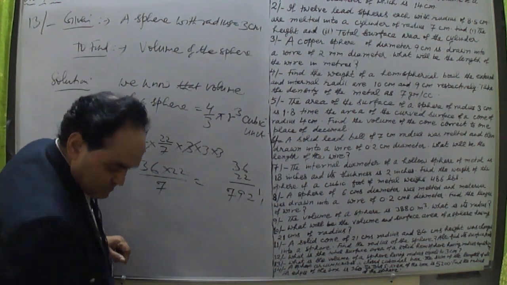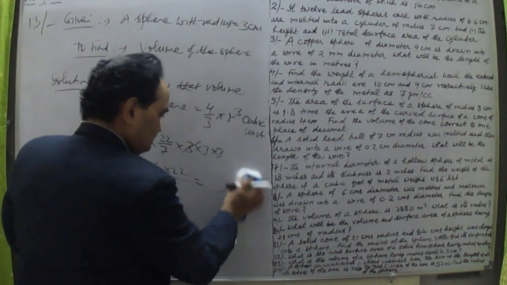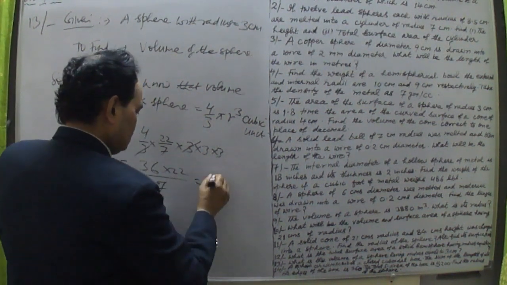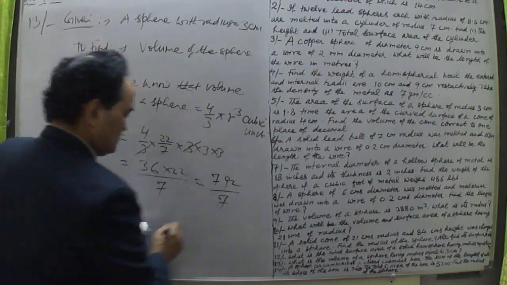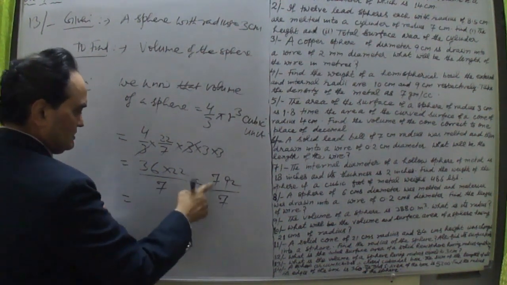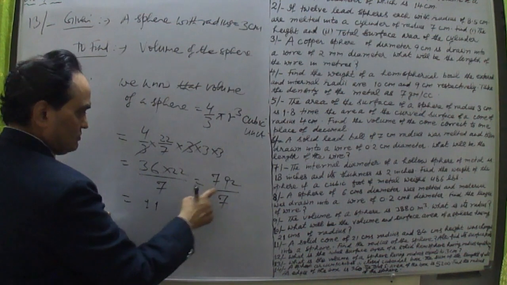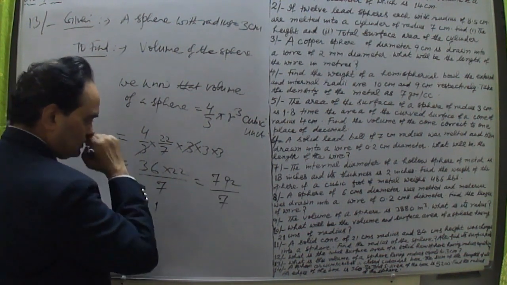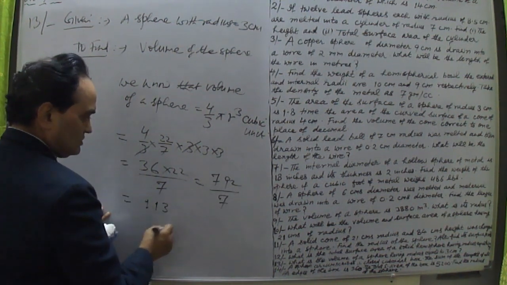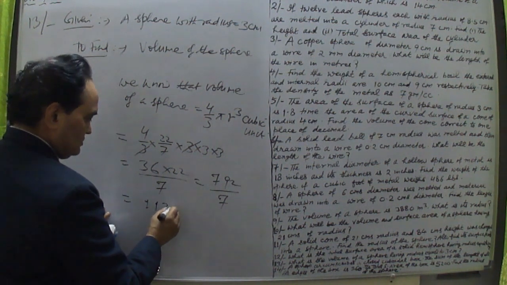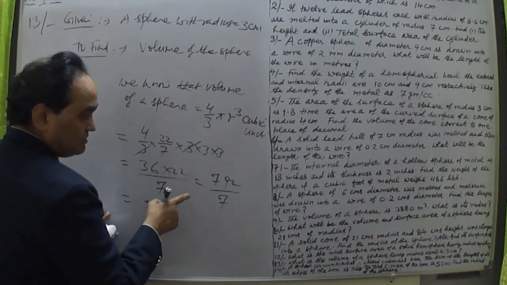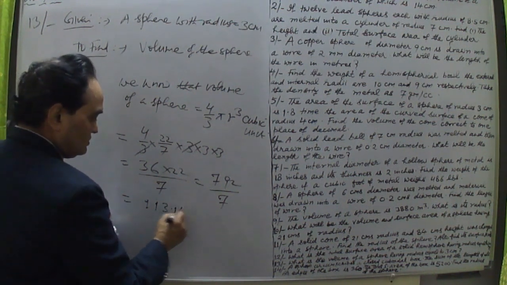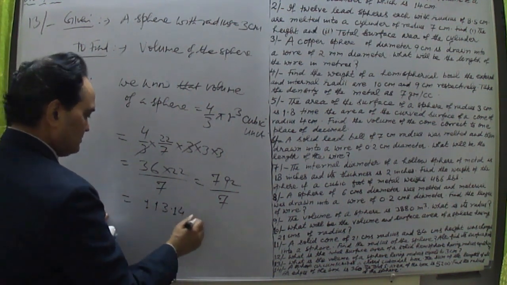This is equal to 792 divided by 7. 7 ones are 7, again 7 ones are 7, 2 remaining, 22, 7 threes are 21 and 1 remaining, then 0.1, and in this way.